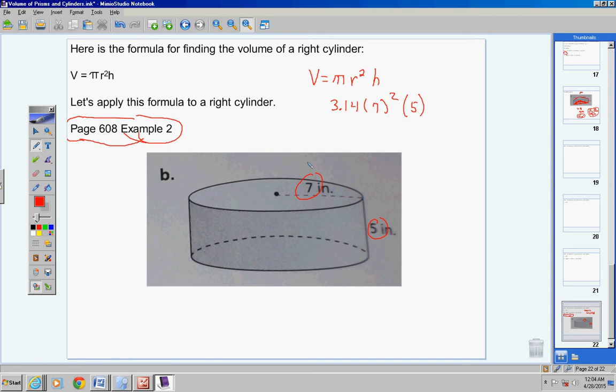We have 3.14 times 49, because 7 times 7 is 49, times 5, which would give you 769.3 inches cubed. There we go.